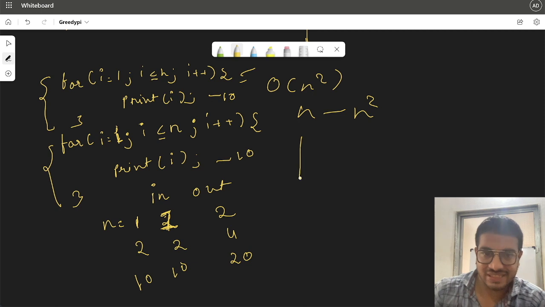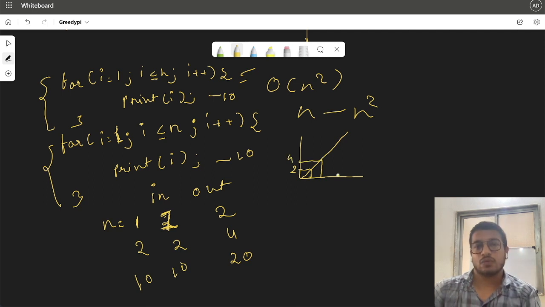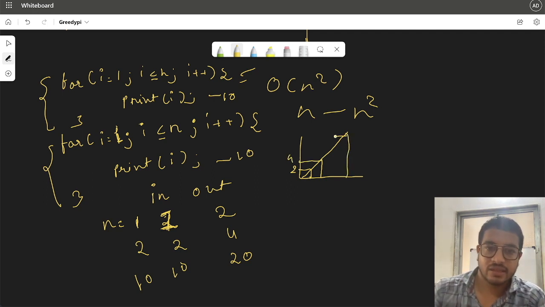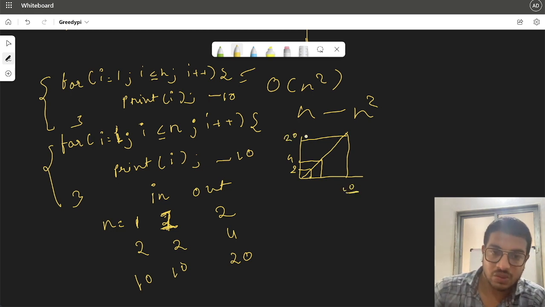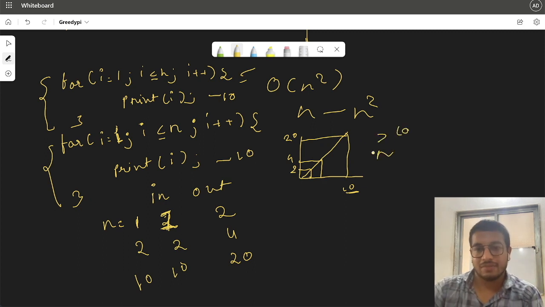So in this case, if we plot the graph, it would be something like that. For input 1, we'll get output 2. For input 2, we'll get output 4. And for input 10, we'll get output 20. So you will say, compared to 10, the output is 20, which is very much greater than 10. So how is it O of n? But no.